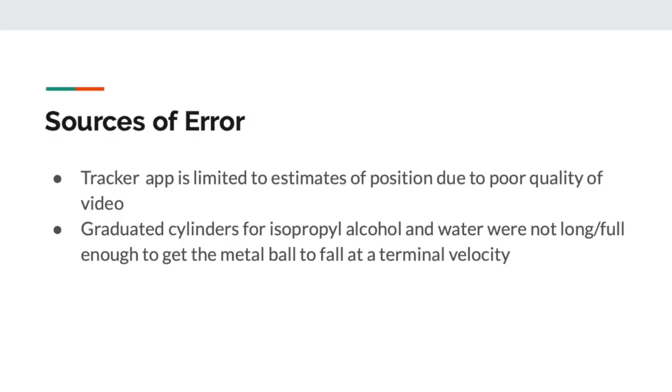The sources of error we found in this experiment were that the tracker app is very limited to the estimates of the position due to poor quality of video, and the graduated cylinders for isopropyl alcohol and water were not long enough or full enough to get the metal ball to fall at its true terminal velocity.